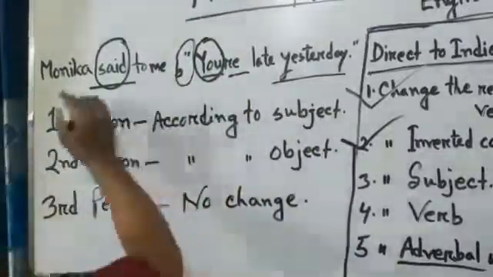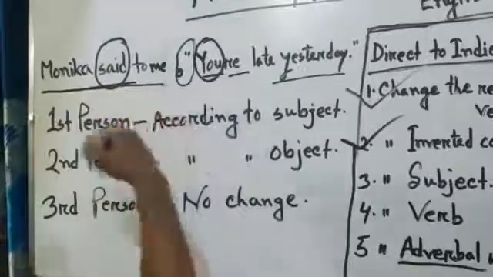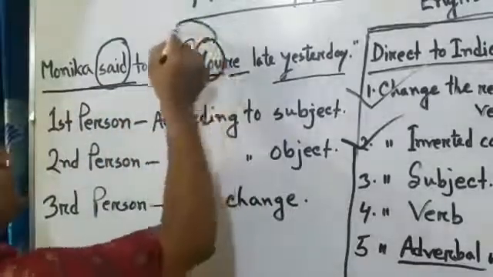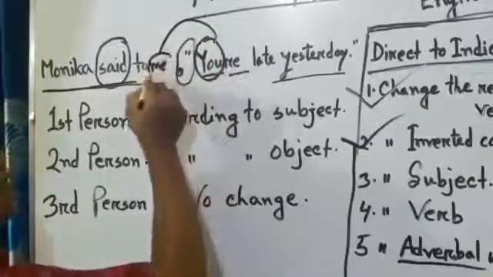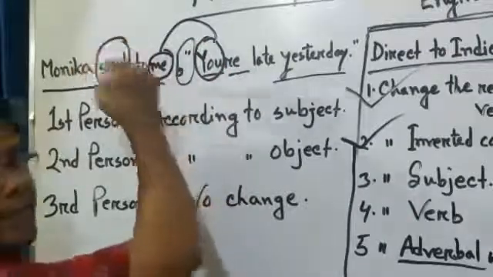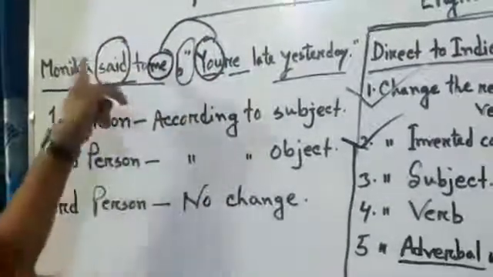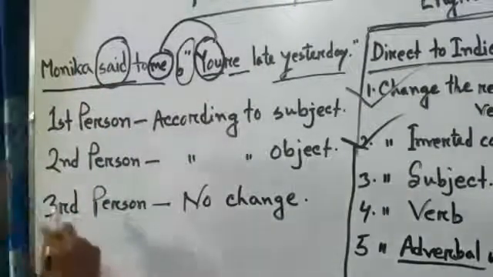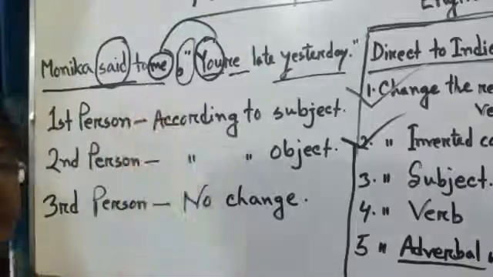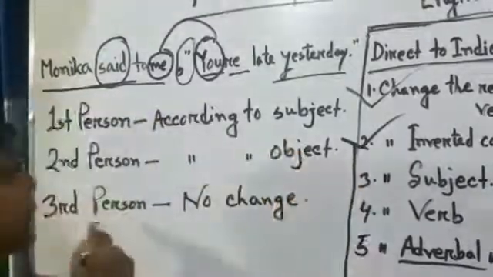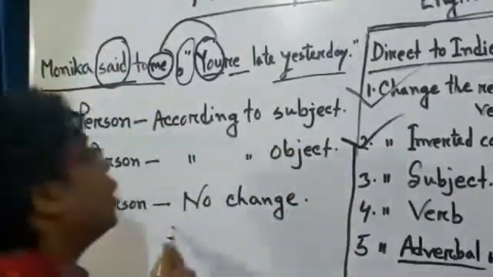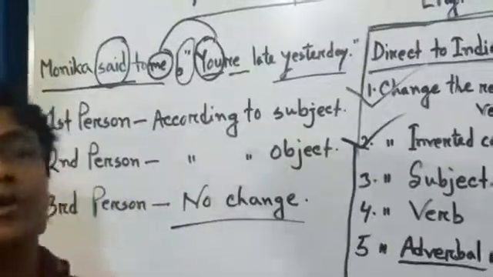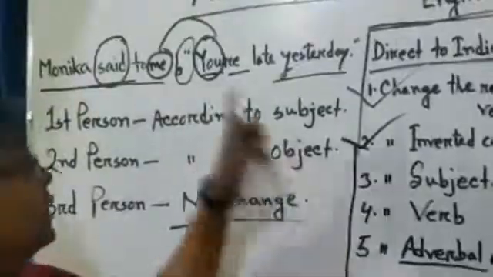verb. It means here, it is the reporting verb. You have already known that. And now, you is second person and you have to change you according to the object of this reporting verb. Okay? After that, we see that if the subject of reported speech is third person, that time we have no change. Okay? It is a very easy formula. And you have to bear in mind this point.